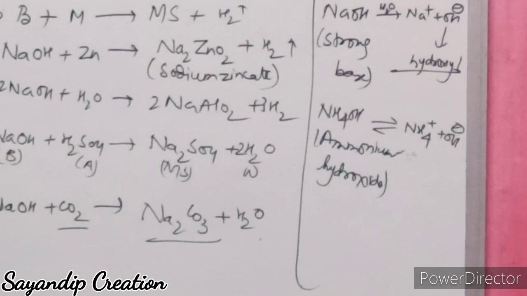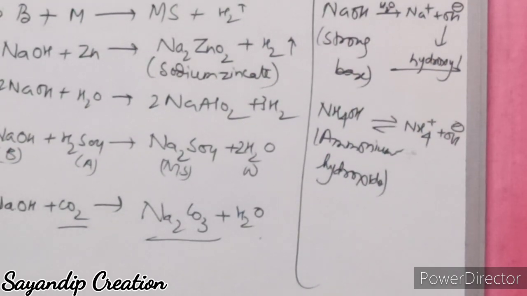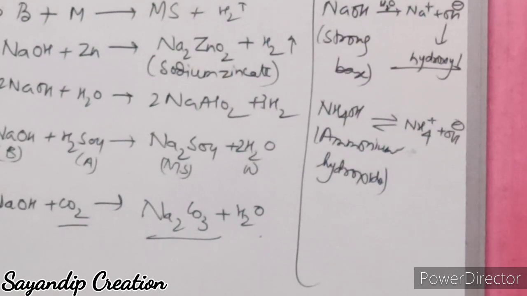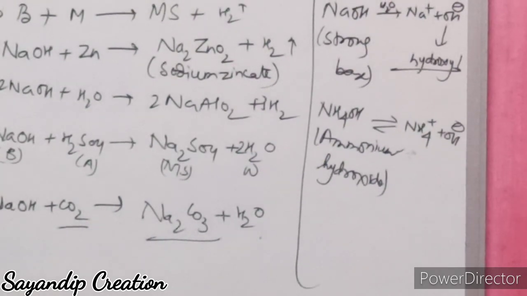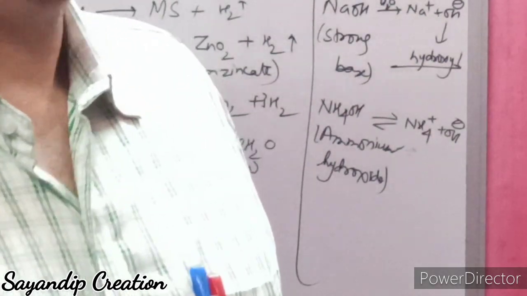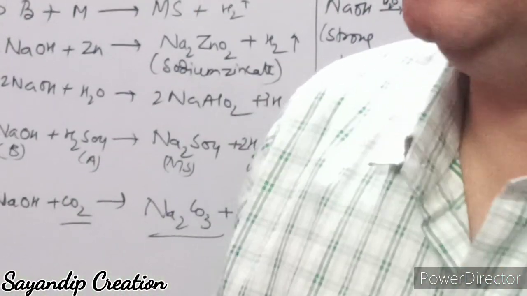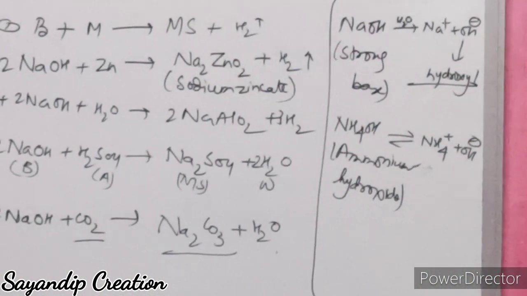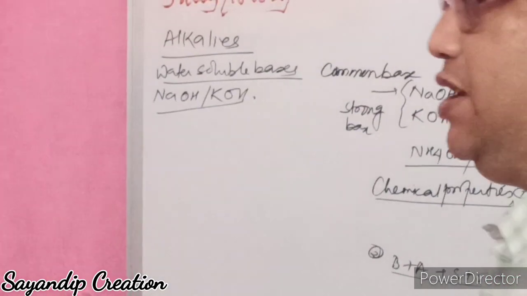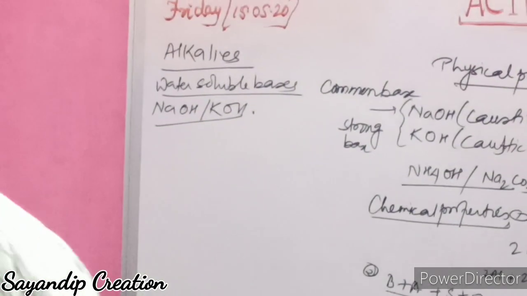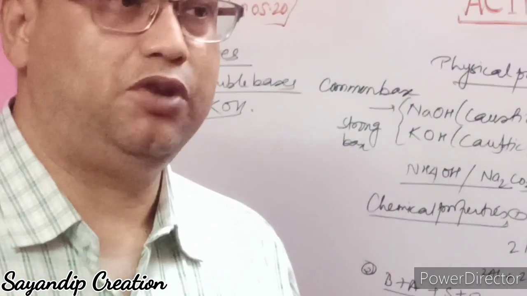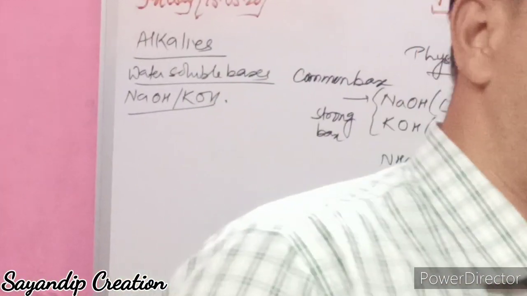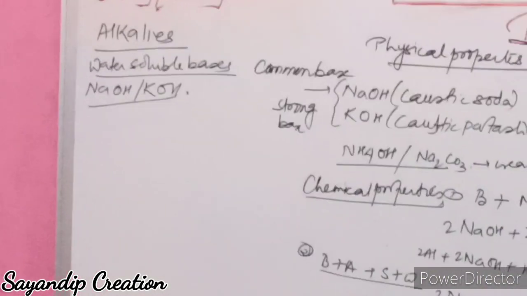Water soluble bases are called alkalis, like NaOH, KOH, etc. Bases which are soluble in water are called alkalis. I am giving you a question: all alkalis are bases, but all bases are not alkalis. Why? Because alkalis are first of all bases, but those bases which are soluble in water.